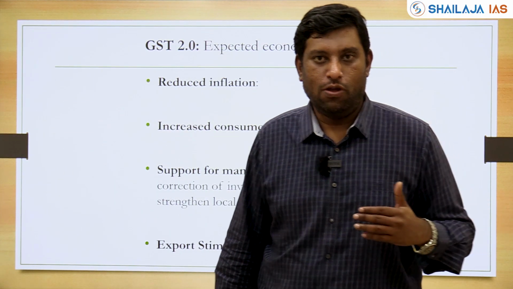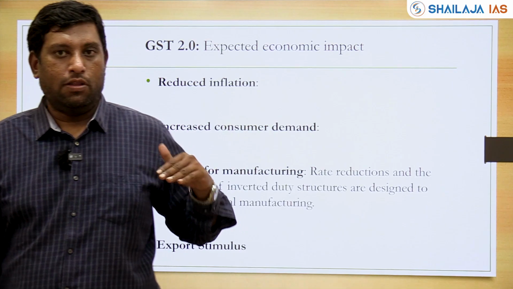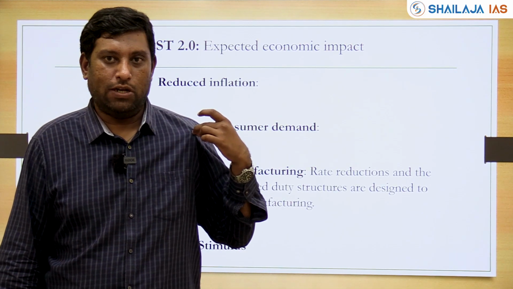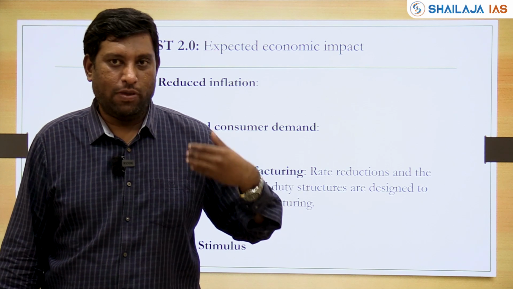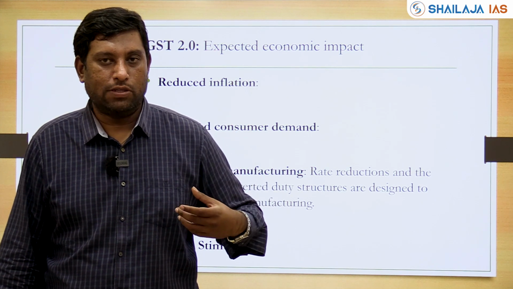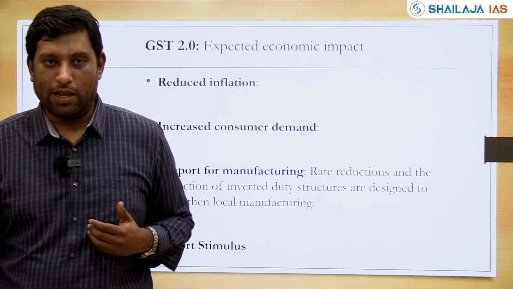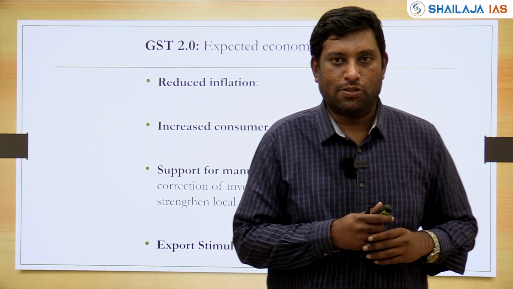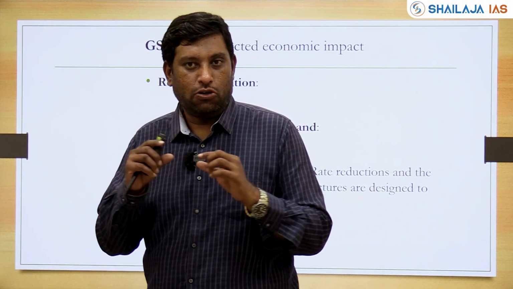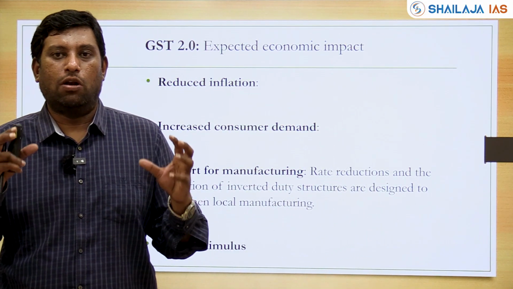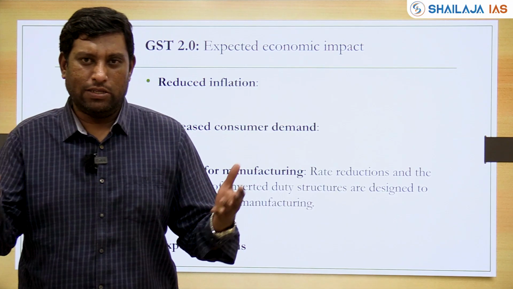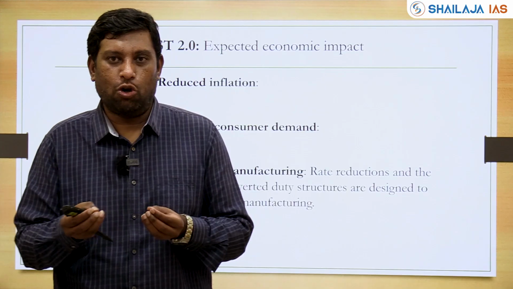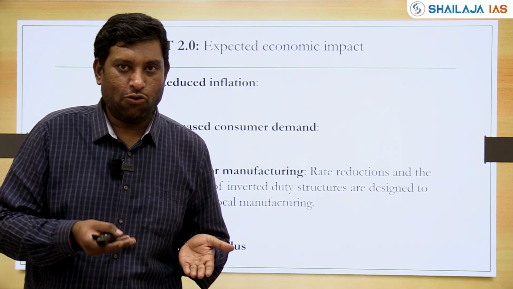Now let us look at the expected economic benefit. First and foremost, as you all know, when the price is going to come down, there's going to be increased demand. Suppose a shirt is now priced at 1000 rupees, tomorrow it is being sold at 800 rupees or 700 rupees, you tend to buy more and more in the market. Now, most of the showrooms or firms go for sales, especially during the festive season, because it creates more demand, right? Your Big Billion Day sales by Flipkart, all these are playing on the price and the basic economic factors, whereby when you bring down the price, you increase the demand.